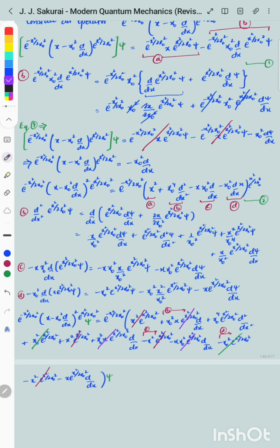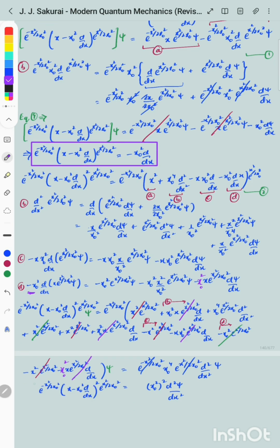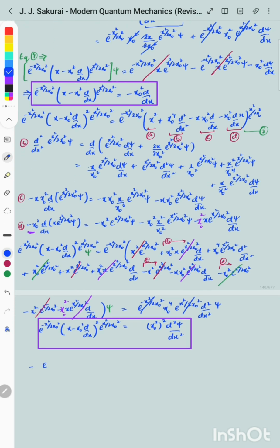Now let's plug in all of these terms b, c, and d in equation number 2 and simplify. All of the terms are going to cancel out except the term that has x naught raised to power 4 in it. And the two exponential terms cancel out because they're separated by just a number and not an operator. Now let's look at the answers that we have found, see the pattern in them, and extend that pattern to the term that has the nth power of the bracketed term. Let's see how it goes.